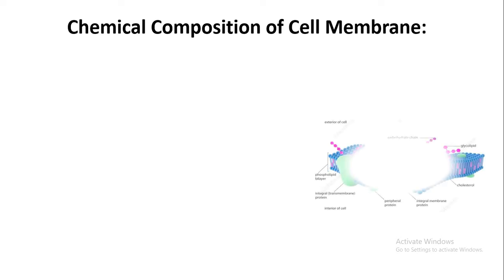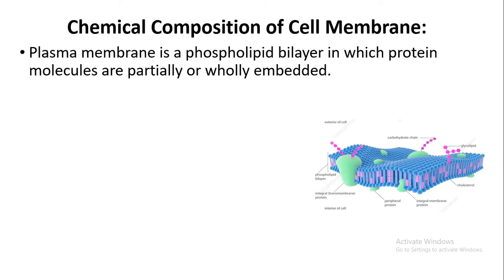Cell membrane का ही दूसरा नाम है plasma membrane. तो ये जो plasma membrane है, it is a phospholipid bilayer. You can see the lipid first layer, this is the lipid second layer. And as we know that lipid contains phosphate, so it is called phospholipid bilayer. In this, there are some proteins also present.